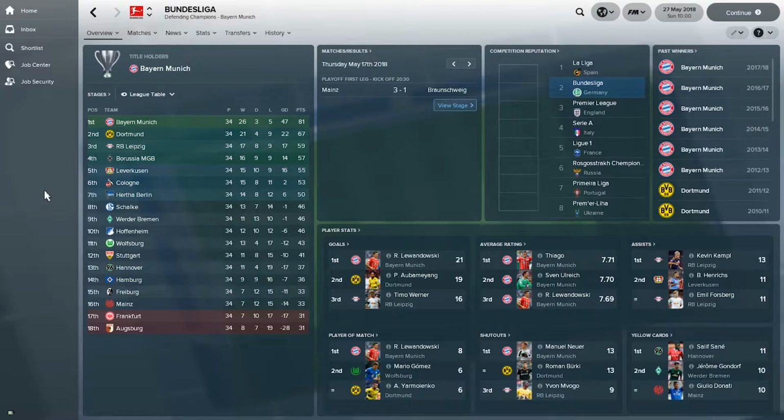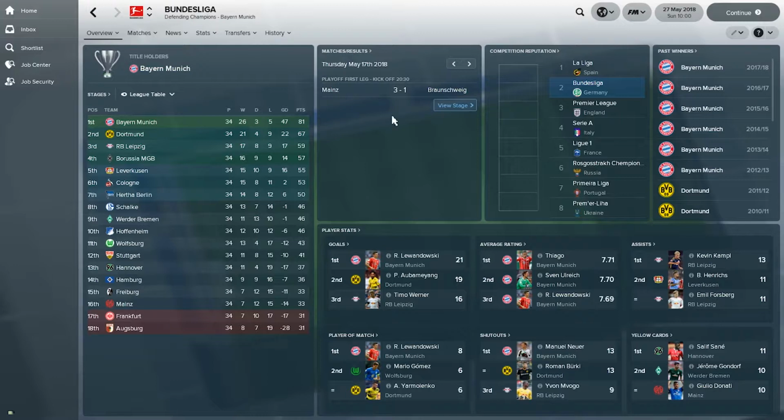The Bundesliga in Germany. Here we have a champion. As expected, Bayern München has won the league with 81 points, 14 clear of the second place Dortmund, third place for Red Bull Leipzig, fourth place Borussia Mönchengladbach, and we see Frankfurt and Augsburg going down. Mainz and Freiburg have managed to survive.